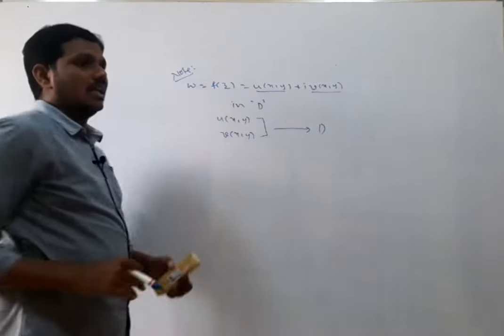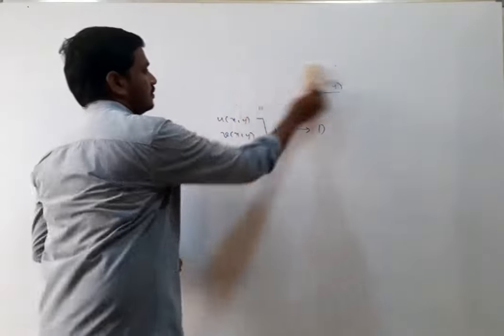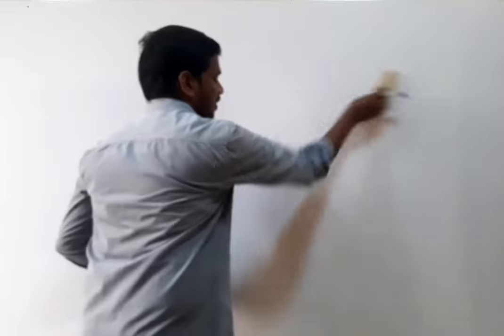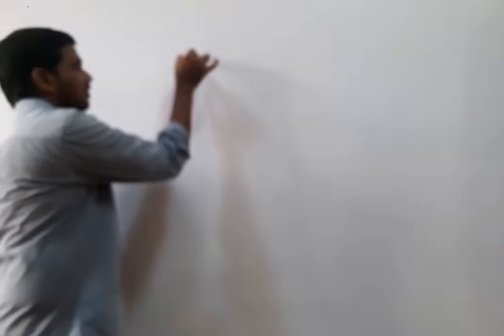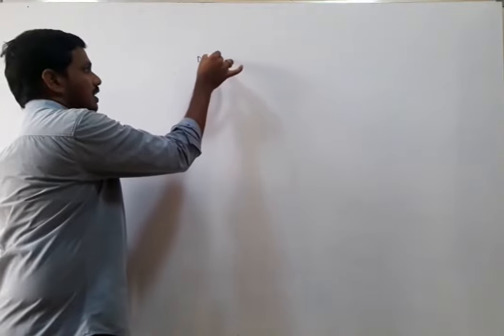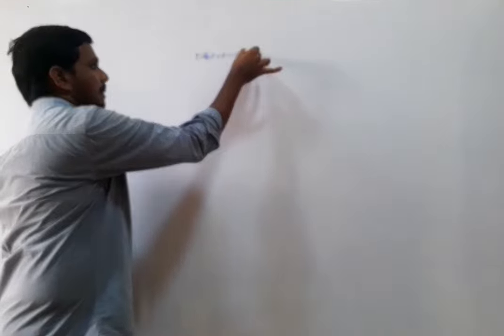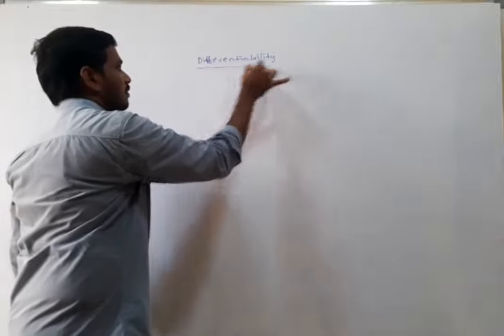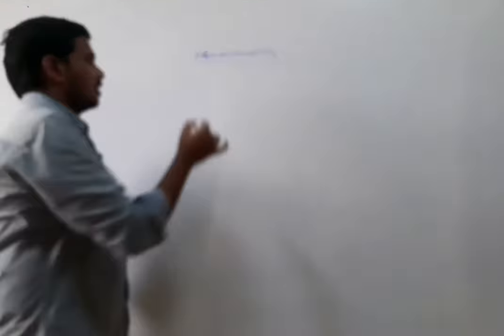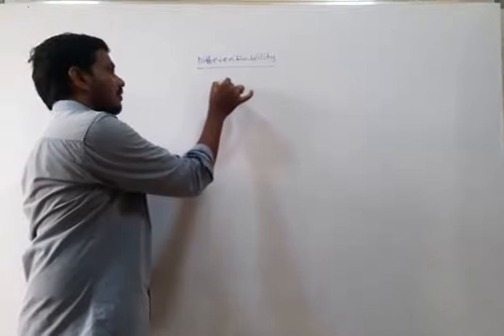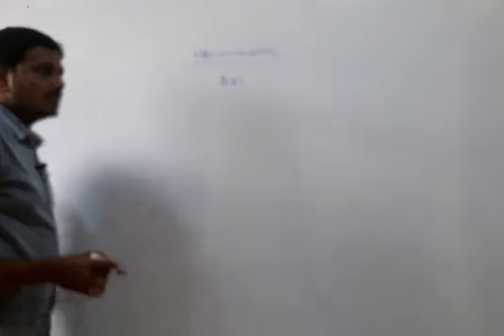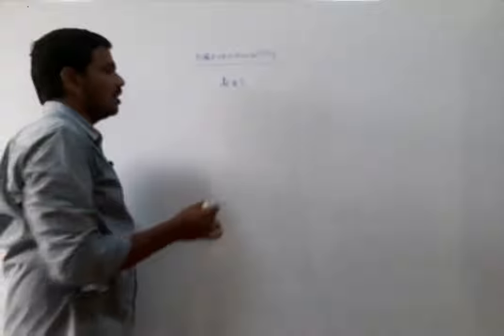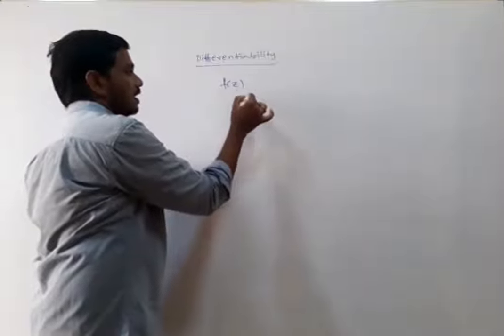Now coming to the differentiability. Now our syllabus starts from here, the differentiability of a function. Let f of z be a complex valued function, and the function is said to be differentiable at z.